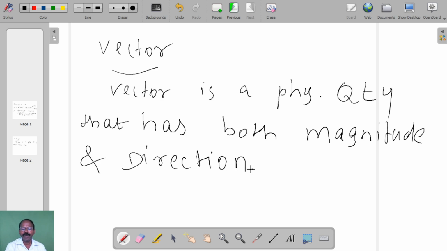So the difference is, in scalar the physical quantity has only magnitude, in vector the physical quantity has magnitude as well as direction.